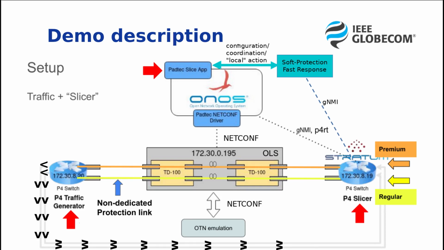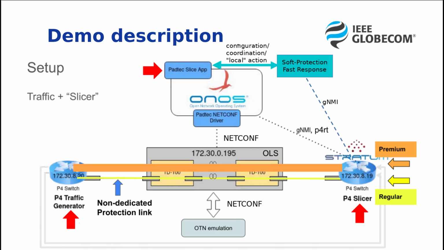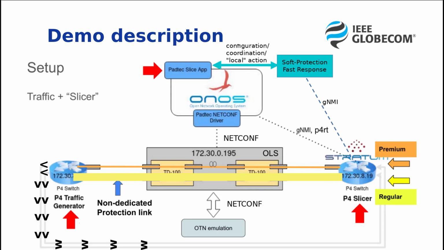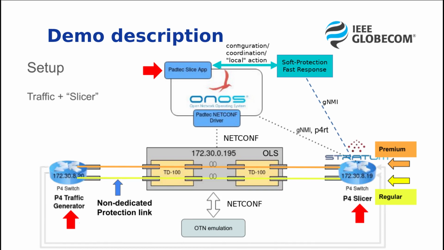The second P4 switch implements a slicer which directs traffic to the different network slices. A premium network slice carries traffic for premium clients, and a regular network slice carries traffic for regular clients. The orange link is used by premium clients, whereas the yellow link is used by regular clients. The yellow link is used as a soft protection link for the premium clients when the orange link is down.